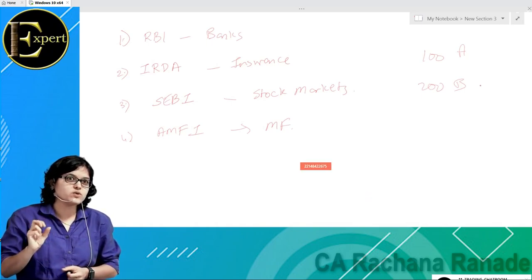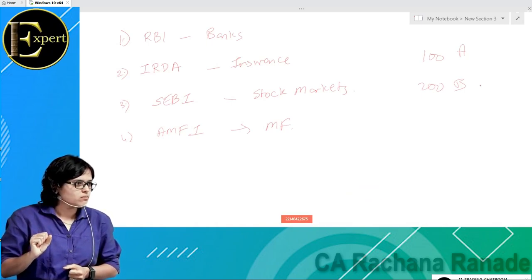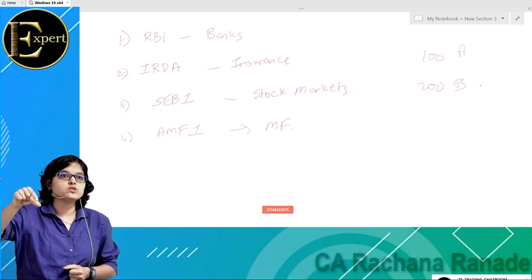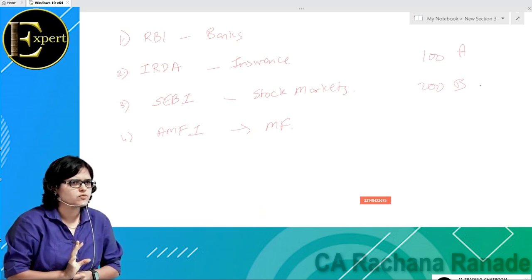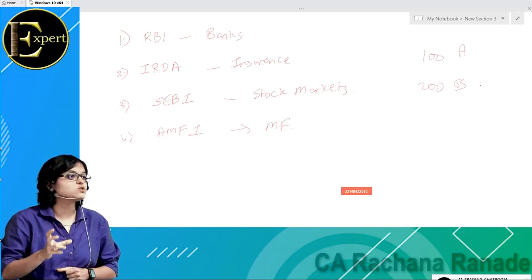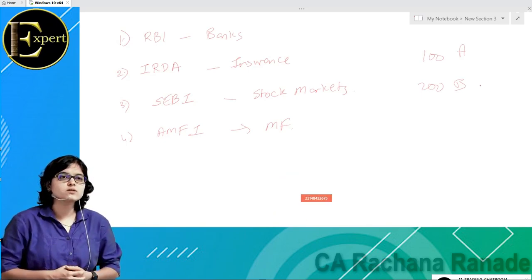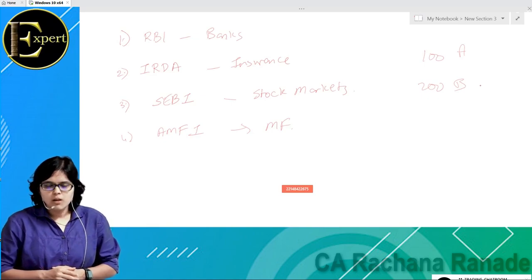Now, after, let us say, 30 days, I come to know that there are so many transactions in my account without my permission. Whom do I complain? किसके पास complain करूं मैं? With SEBI. I can complain with SEBI.